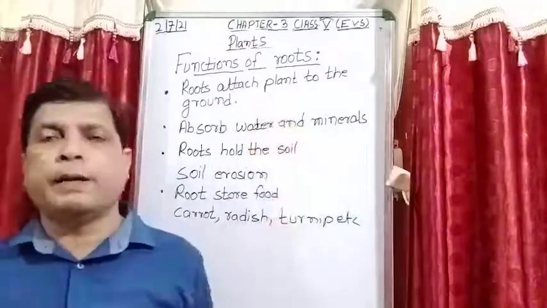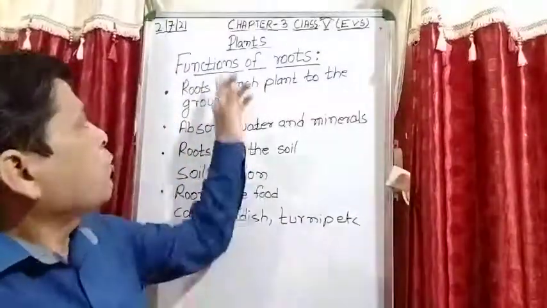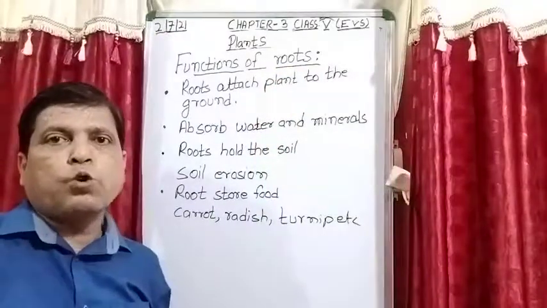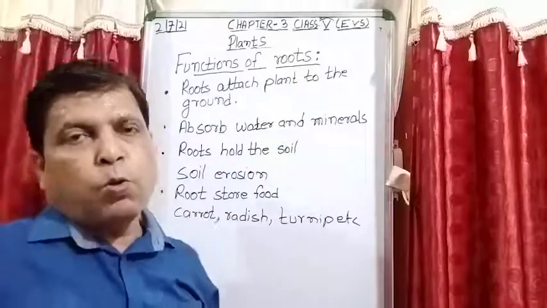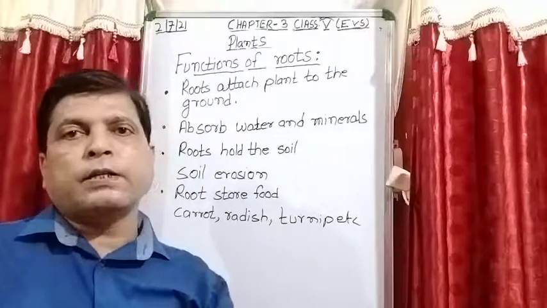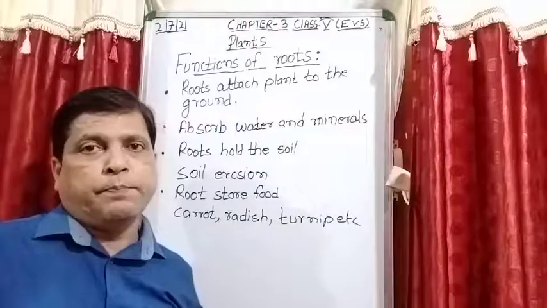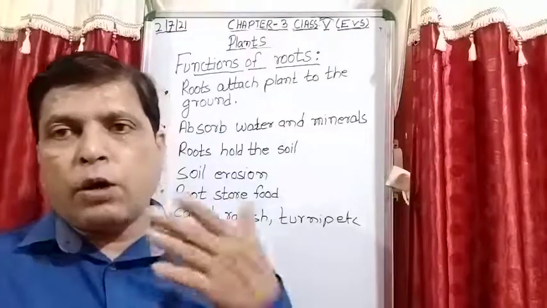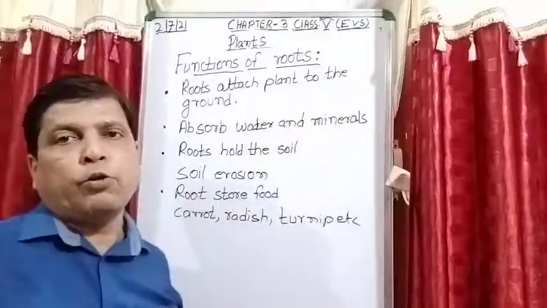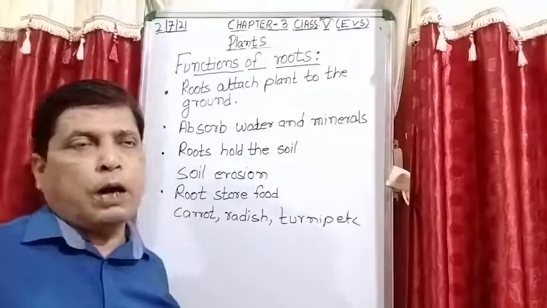So let's do a little recapitulation of what we have studied in the functions of a root. First point is root attach plant to the ground, because roots hold the soil, and that is the reason the plant supports the shoot system that is above the ground, and roots are in the soil, so it supports the above part of the plant, and due to roots the plant can stand above the ground.